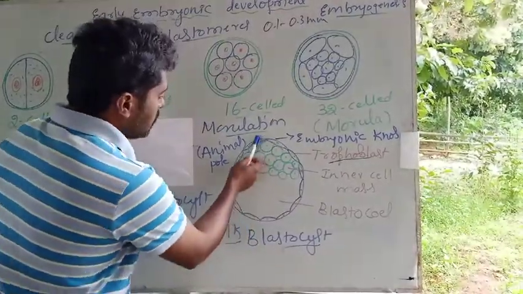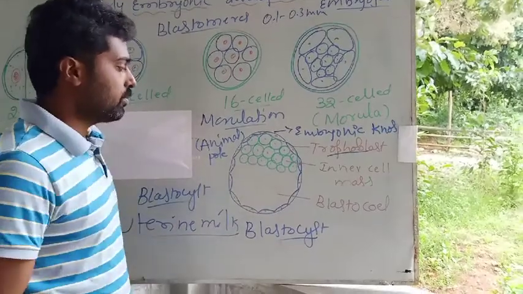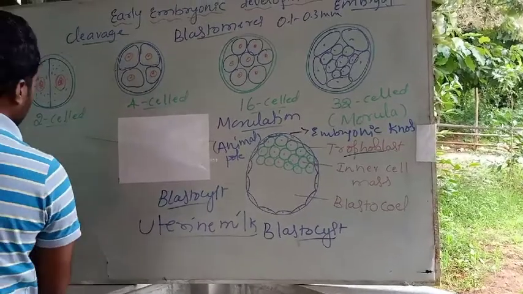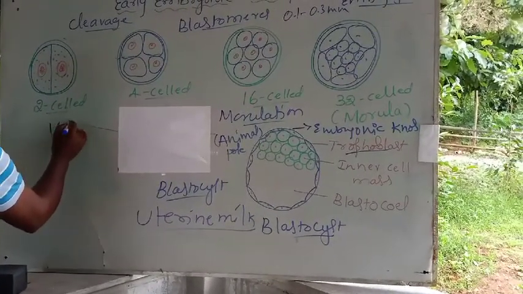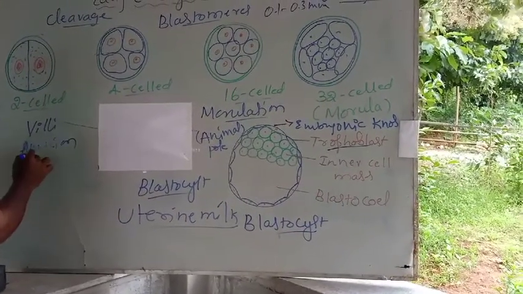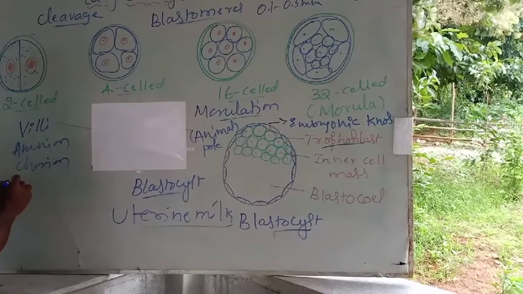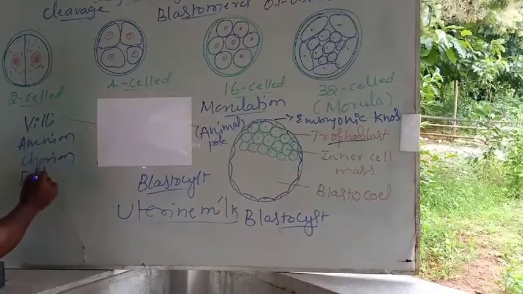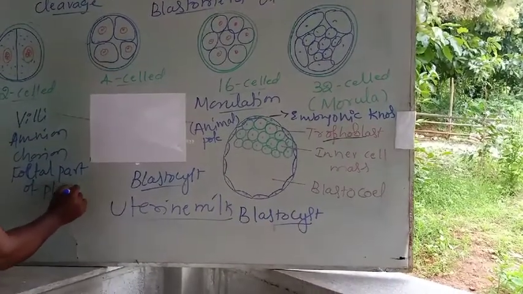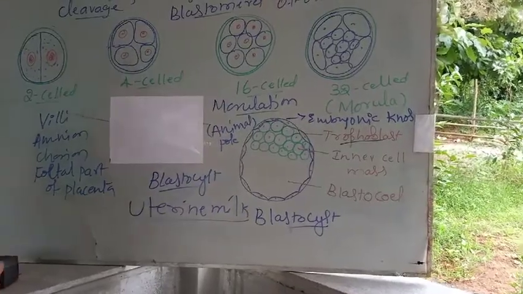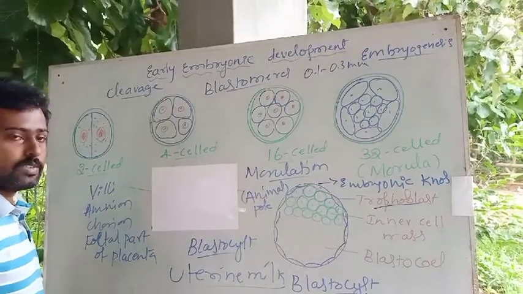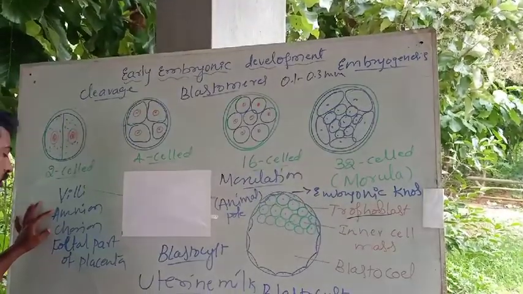Then the trophoblast will produce the villi, which are nothing but the chorionic villi. The trophoblast will produce the villi, the amnion, the chorion, and the fetal part of the placenta. Amnion and chorion are nothing but the germinal layers. Villi are nothing but finger-like projections. I will explain what these amnion and chorion are later.